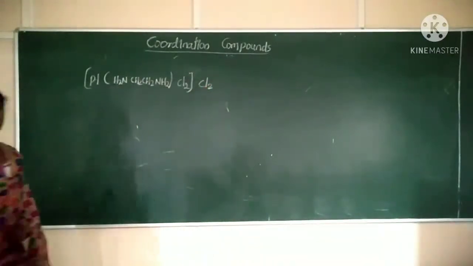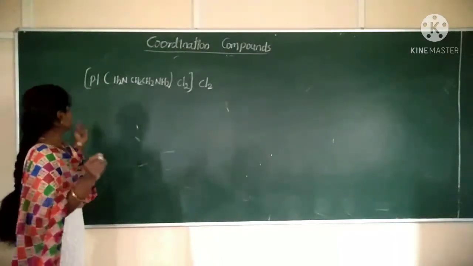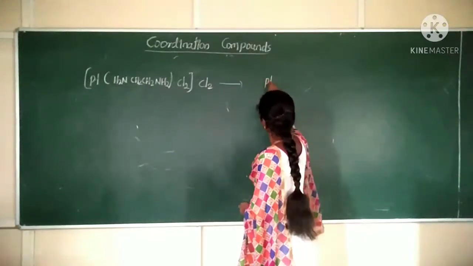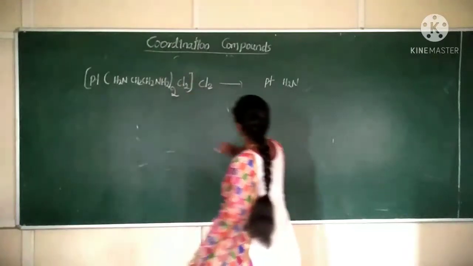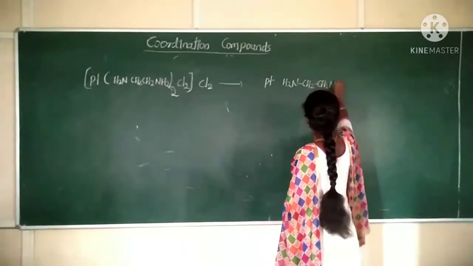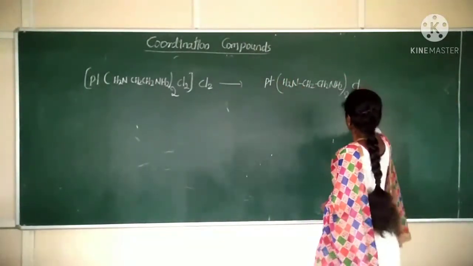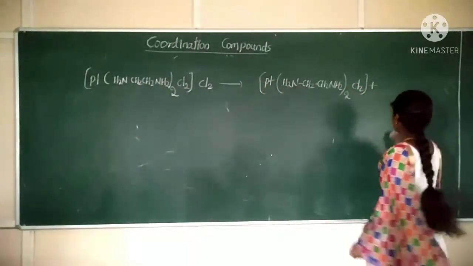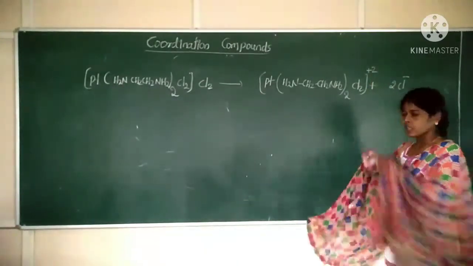Okay. So this is the given coordination compound. Now, how does it ionize? It ionizes to form platinum, H2N, taken 2 times, H2N CH2, CH2NH2, twice, Cl2, plus 2 chloride ions are there, 2 Cl minus. Now it should have a plus 2 charge.